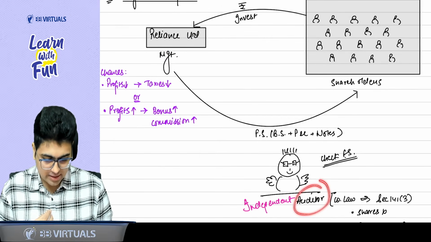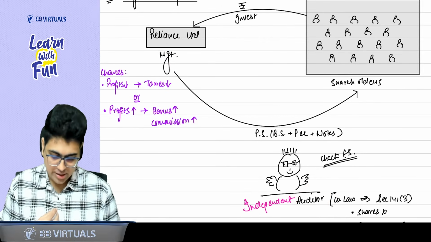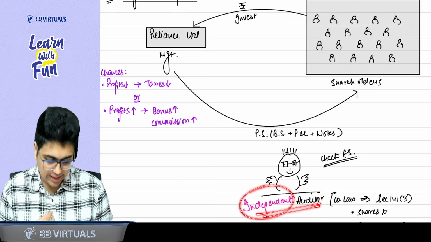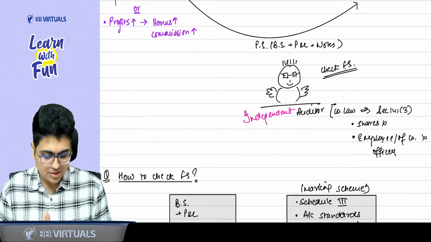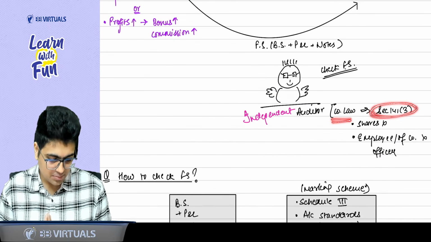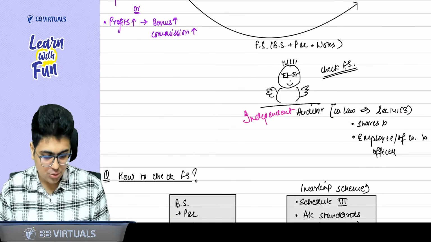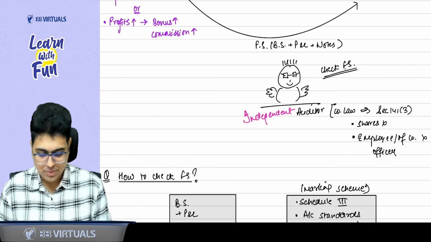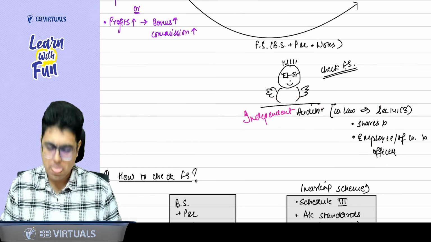Now this person can't be a part of the shareholders. This person can't be a part of the management. He should be independent. That is the independent auditor. A similar concept we study in company law also, Section 141 subsection 3, that as an auditor you cannot hold shares in the company. You can't be an employee or officer of the company, so you should be an independent auditor. Is the basic clear?